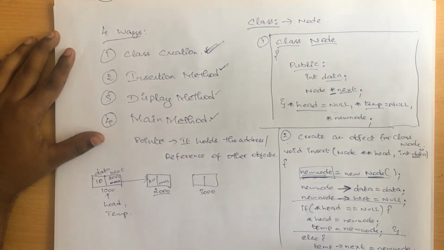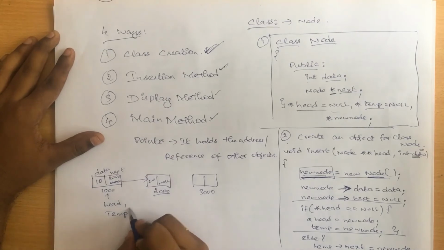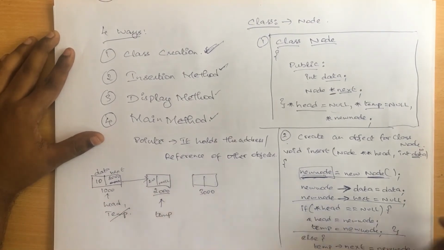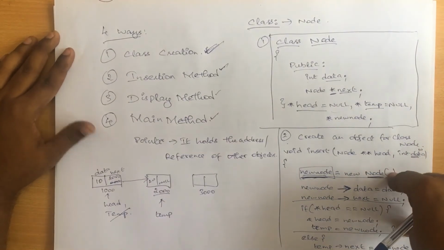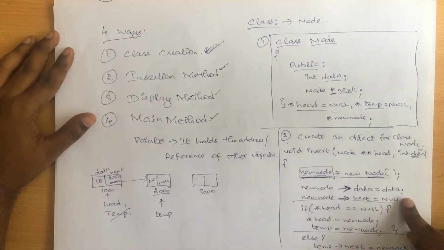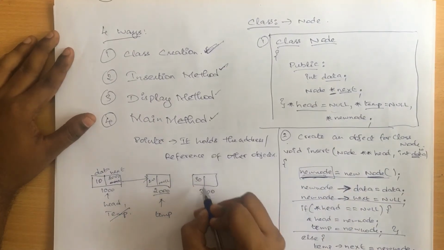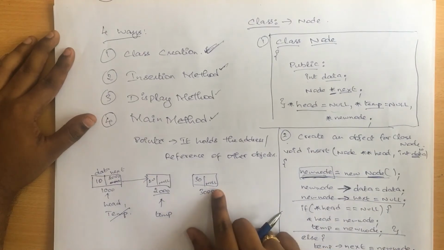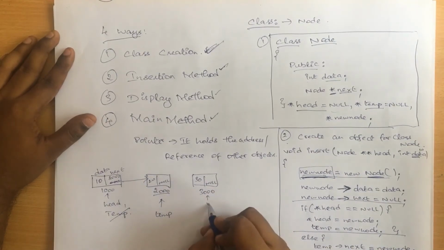After execution of this line, the temp value will be pointing towards 2000. Now assume we are again coming back to the same function, and I have created one more object, and let's assume the data generated is 30, and as usual it is given as null for the next part of the new node. And now this is going to be a new node, right?